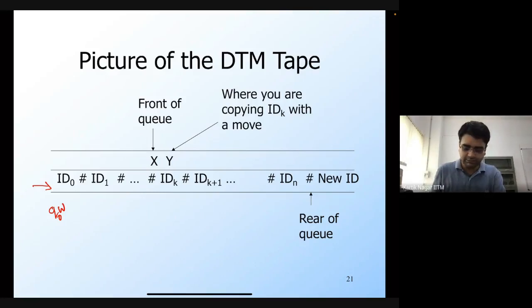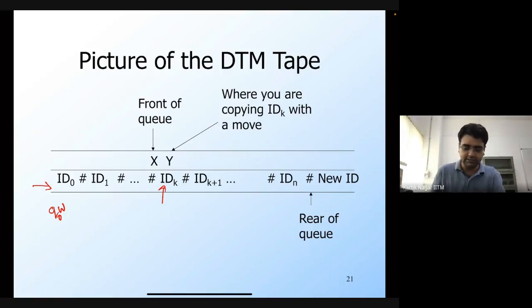Okay, so in this picture, for example, the DTM is analyzing the configuration IDK, because that's where the X marker is. So it's the front of the queue, or the DQ end of the queue.